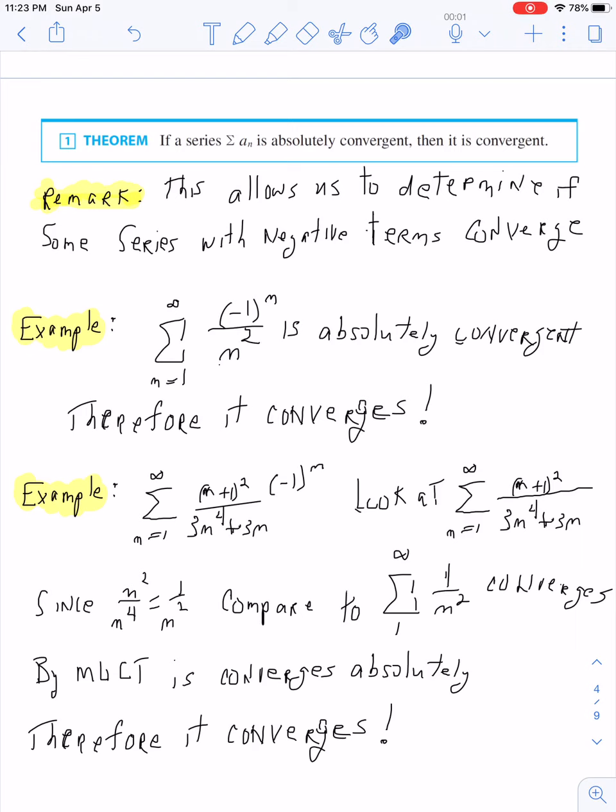So the thing to remember about absolute convergence is it is stronger than converges. So if it's absolutely convergent, it must be convergent. It's not true that if it is convergent, it must be absolutely convergent. And we will see that in the next lecture. Well, I think I've said all I want to say in this video, so bye.